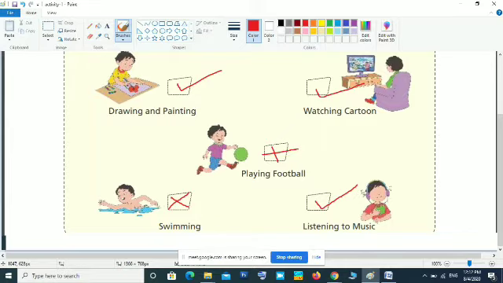Okay, those who don't have textbook, please memorize that. Otherwise, you have to buy the textbook. Those who didn't get the textbook. Okay, have you finished?